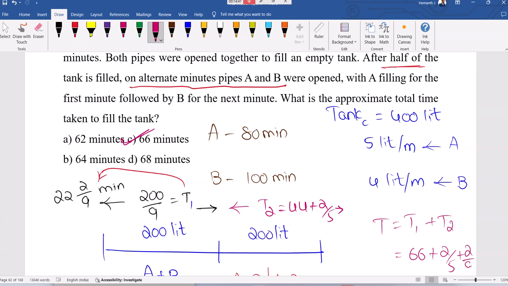As 67 is not available, I repeat, as 67 is not available, we are going with 66 minutes. Approximate is the word they used. But see the approach, how things are going on.